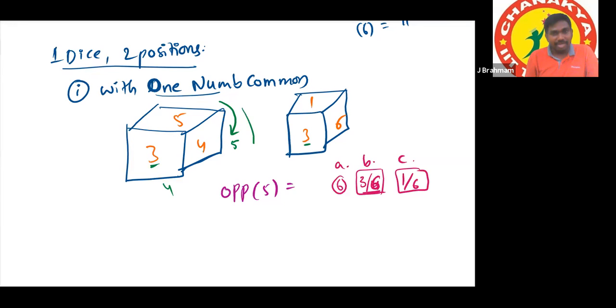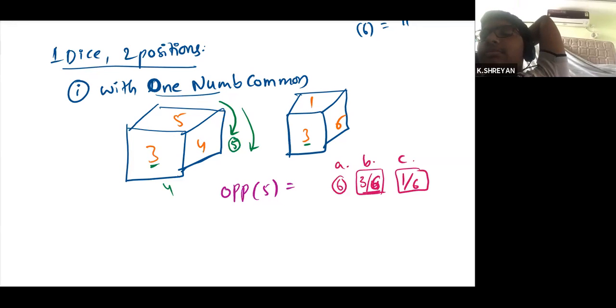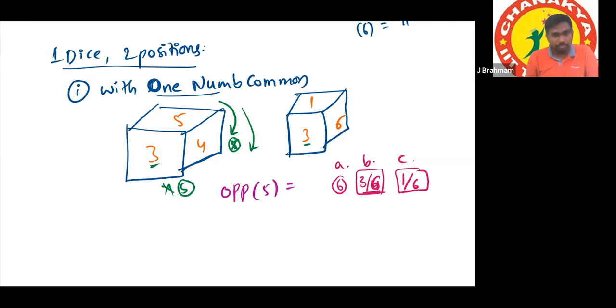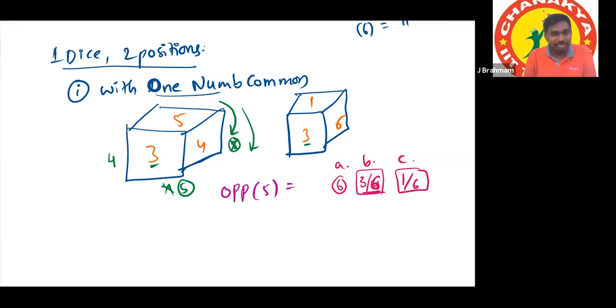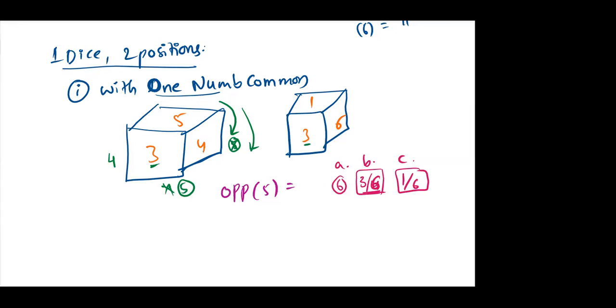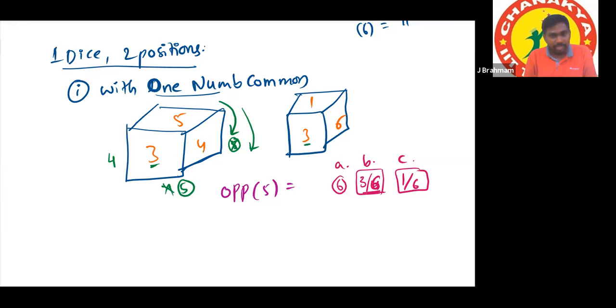If you rotate it again, the right side number comes to the bottom and the bottom number will go to the left. How can it go to the top directly in one step? It is not possible. So the first time, 4 comes to the bottom and 5 comes to the right, and the second time, 4 comes to the left and 5 comes to the bottom. 2 times flip, 2 times rotation.